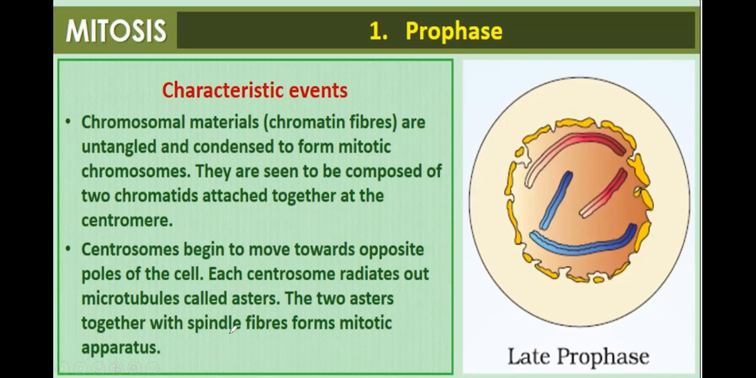The two asters together with the spindle fibers form the mitotic apparatus. In the cytoplasm, the centrioles will start moving towards opposite poles. The centromere is the structure which joins the two chromatids. The centrosome moves towards the opposite pole of the cell and radiates spindle microtubules called asters. Two asters together with the spindle fiber form the mitotic apparatus. This is the condition of late prophase.